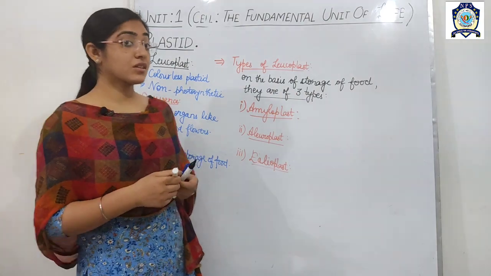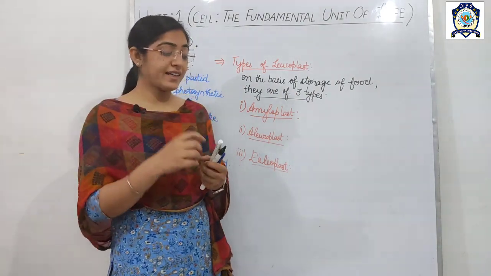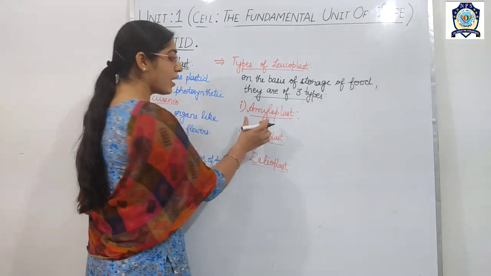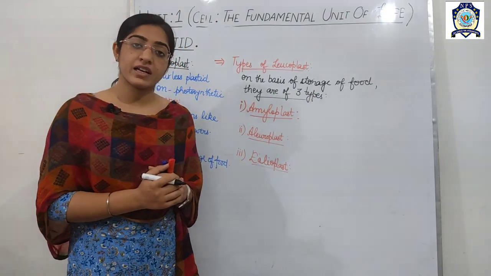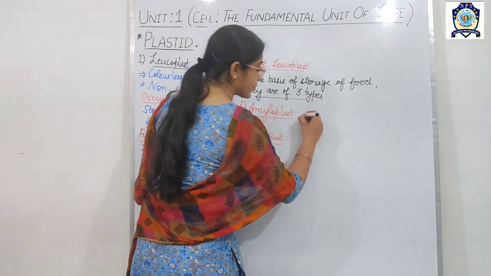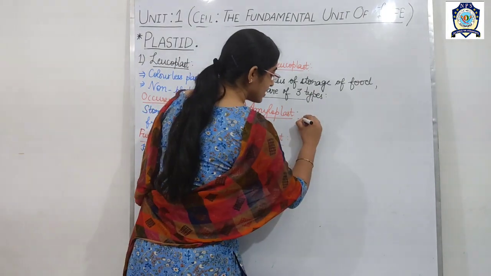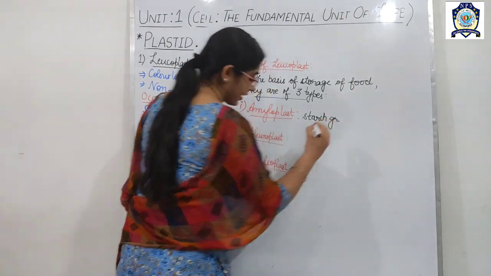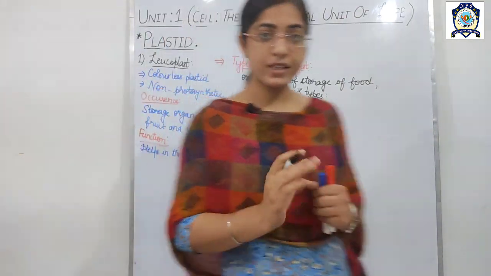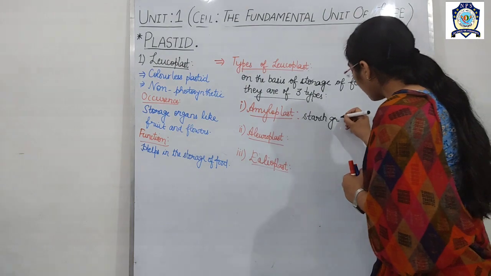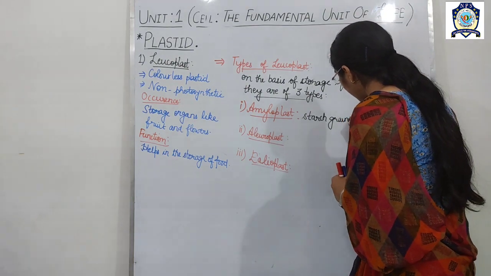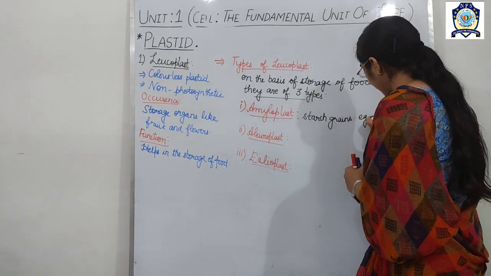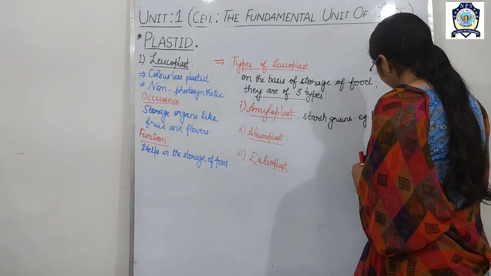Now the question arises in your mind, how do we remember these terms? So students, what is the amyloplast? Amyloplast is present in the starch grains. If we talk about the amyloplast, they are present in the starch grains, for example, potato tuber.